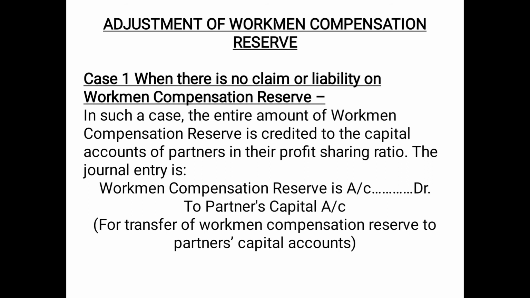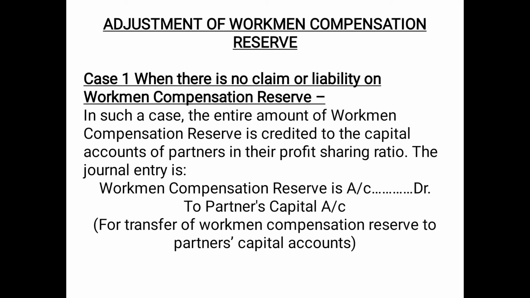Now we are heading towards the new topic, that is adjustment of workmen compensation reserve. So case number 1, when there is no claim or liability on workmen compensation reserve, that we already know what is to be done. In such a case, the entire amount of workmen compensation reserve is credited to the capital account of the partners in their profit sharing ratio, just like we used to do.